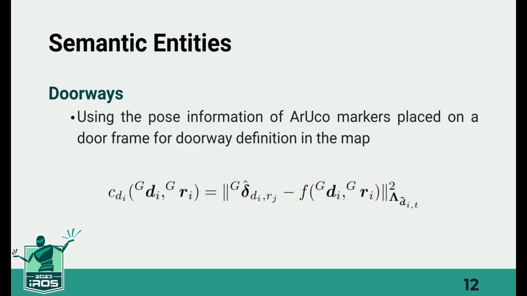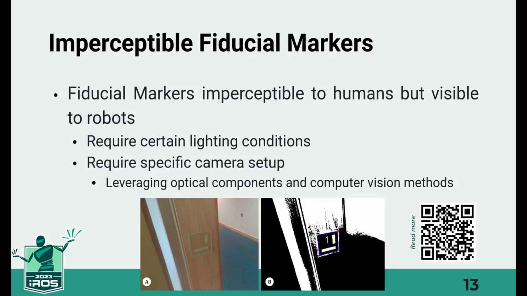Additionally, introducing a new generation of markers that are imperceptible to humans but visible to robots under certain lighting conditions with a specific camera setup, along with validating their applicability in robotics, is another contribution of this work. The detection of such markers involves leveraging particular optical components and computer vision methodologies introduced in a previous work